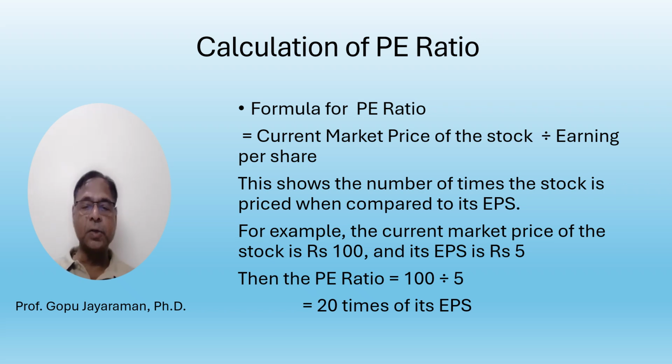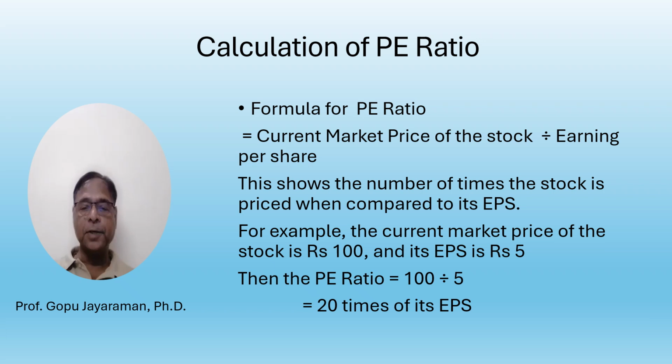The price earning ratio shows the number of times the stock is priced when compared to its earning per share. For example, if the PE ratio of the stock is 10, it means to earn 1 rupee of earning per share, the market price is 10. It means if you invest 10 rupees, you will get an EPS of 1.